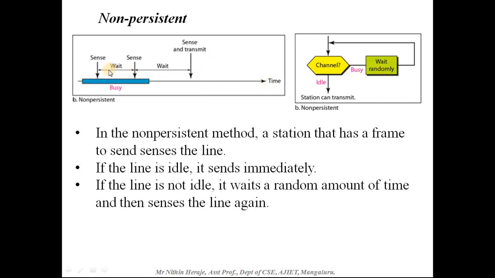So it is slightly different than one persistent. In one persistent, continuous sensing will be there, and if it finds idle, immediately it sends the frame. Here there is no continuous sensing. It senses, and if it is busy, it waits for some time and senses again, and if the medium is idle, it immediately sends the frame. So this is how the flow chart works. It senses the medium. If the channel is busy, wait for a random amount of time, then sense the channel again. And if it is idle, immediately the station will transmit the frame. So this is what's happening in the non-persistent method.